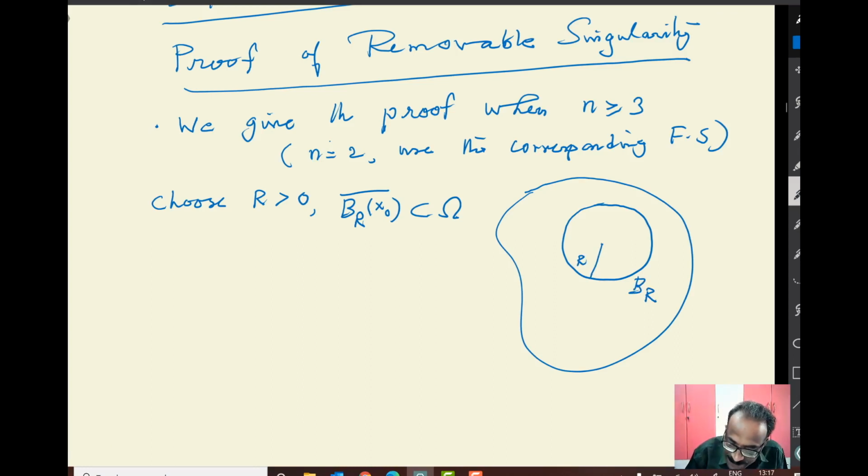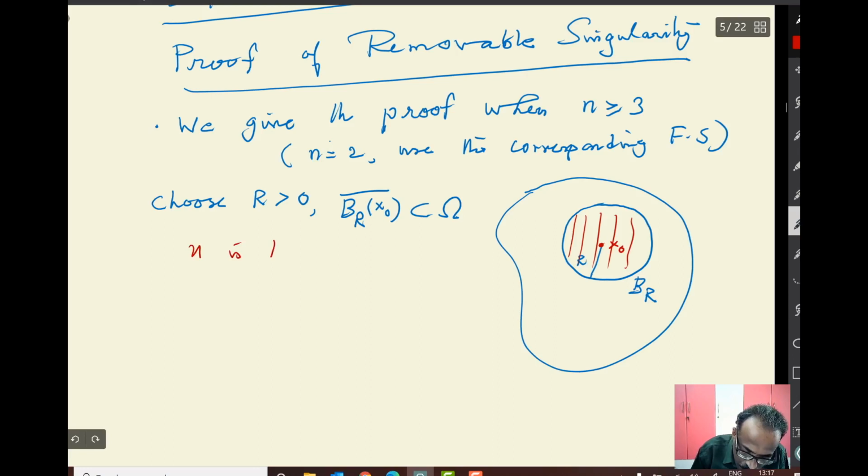Then I can restrict my u here. So this is your x naught, the center of the ball, and u is harmonic. So you see that u is harmonic in B_R minus x naught, except at that point.